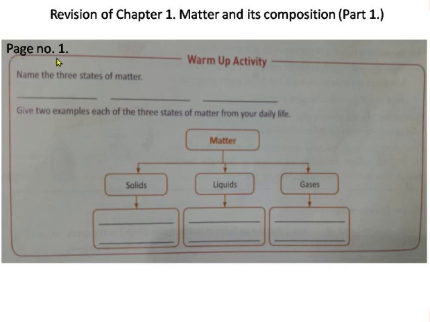On page number 1, a warm-up activity is given in which matter is categorized into solids, liquids and gases. This is a flow chart of matter, and here you have to give two examples of each. This activity you have to focus on.